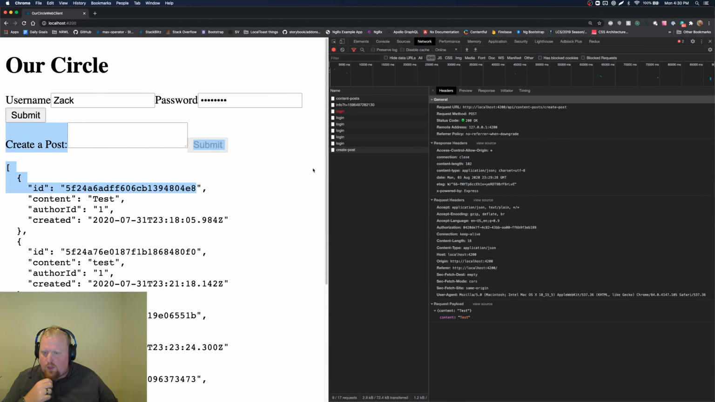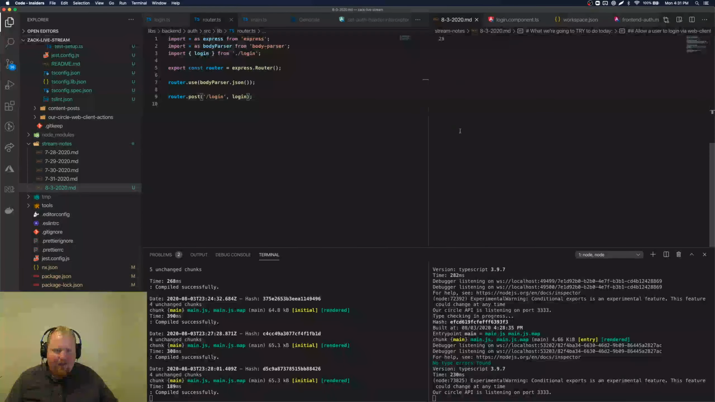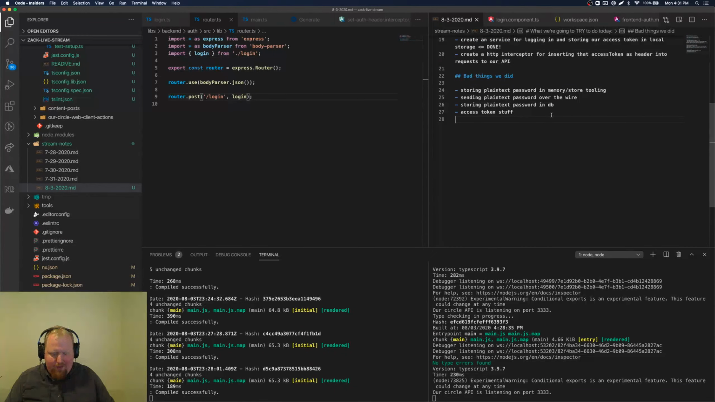But then, now that we have this access token coming in with all of our different requests, we can add some authorization onto our create post. 200s plus errors equals death. Yes, we'll have to fix that. Let me add that right now. I have a list of terrible, bad, awful things we did here. 200 for login error, I have to look up what the right one is for that.